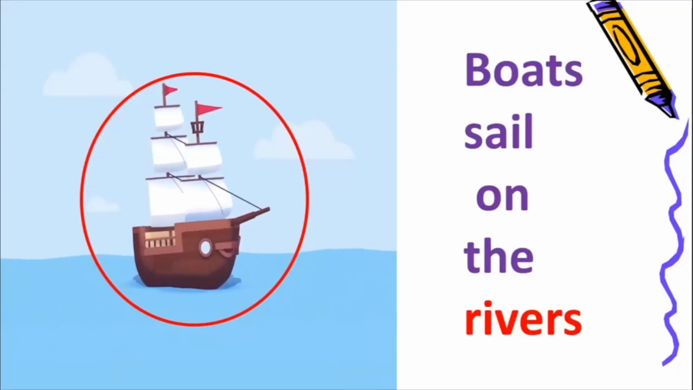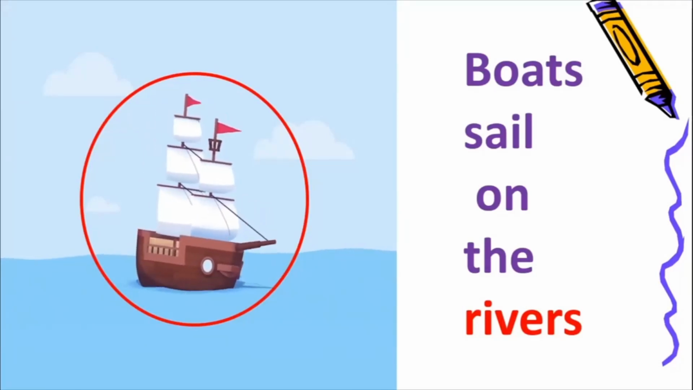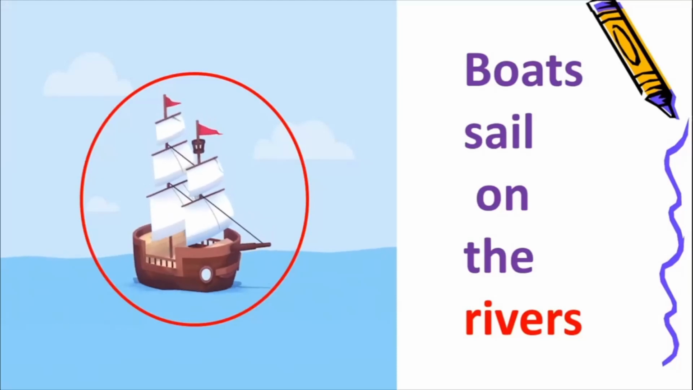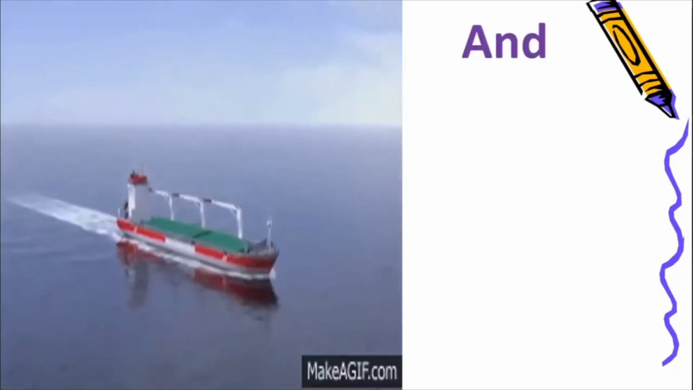Boats sail on the river. So see, this is a boat, and what is it doing? It is sailing. And where is it sailing? It is sailing on the river. Okay, and this is a river we saw. Let's look at the next one now.